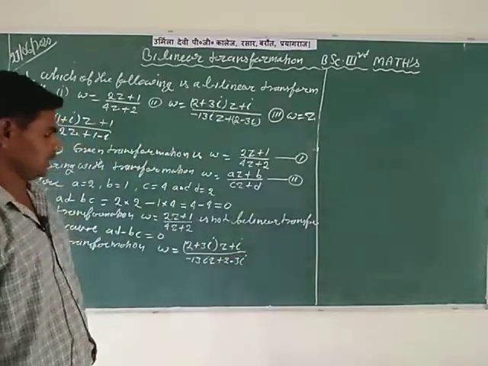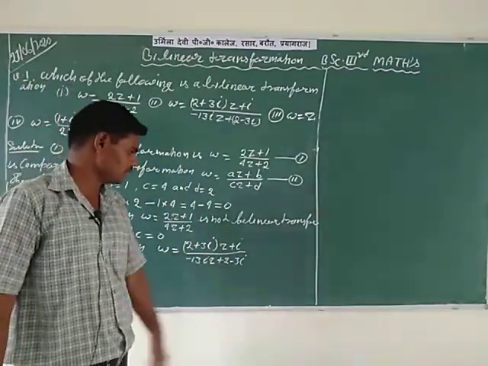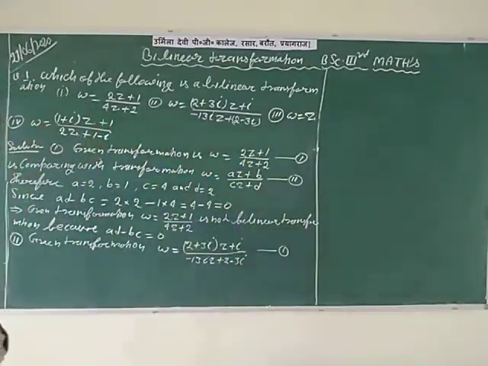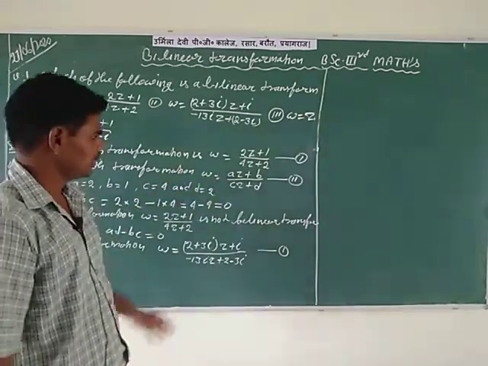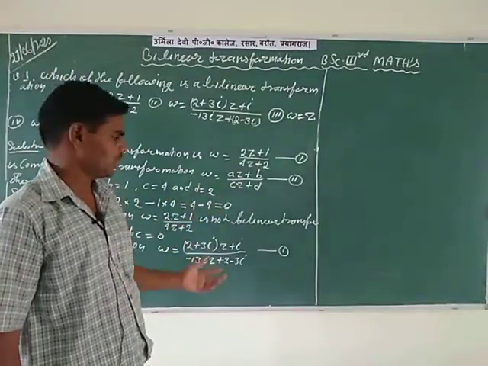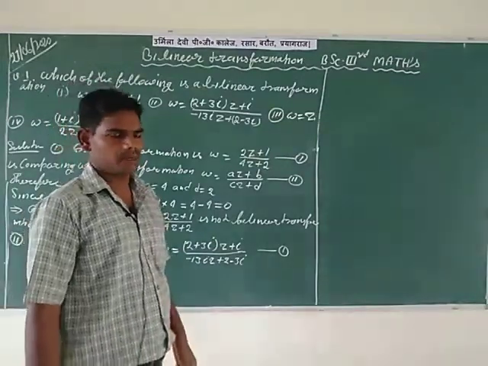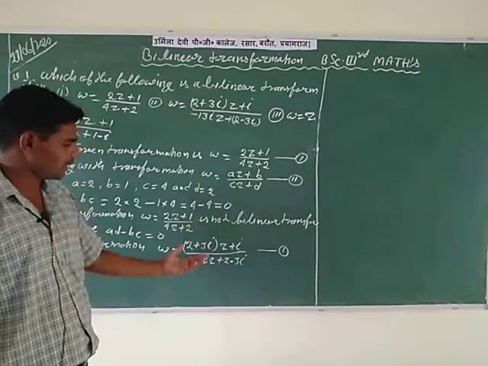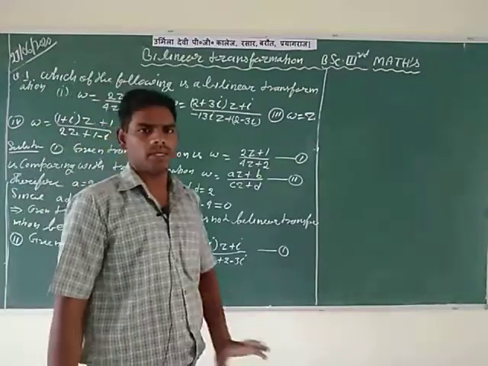In the first question, the same process will be followed. So the given transformation is denoted by equation first. After this write the bilinear transformation W is equal to az plus b divided by cz plus d, which is denoted by second. So first compare with second and find the values of small a, b, c, d, which are here complex numbers, and after that calculate the value of AD minus BC. If AD minus BC is not equal to 0, then the given transformation is a bilinear transformation. Otherwise the given transformation is not a bilinear transformation.